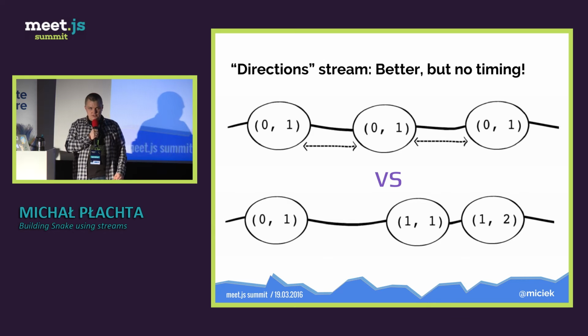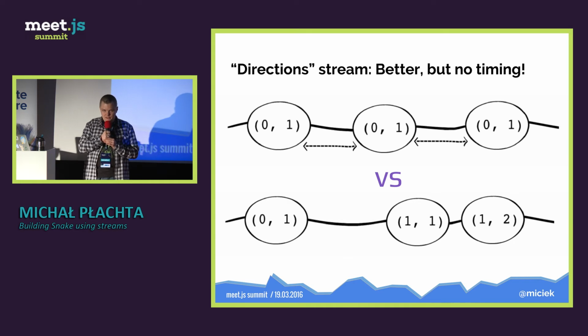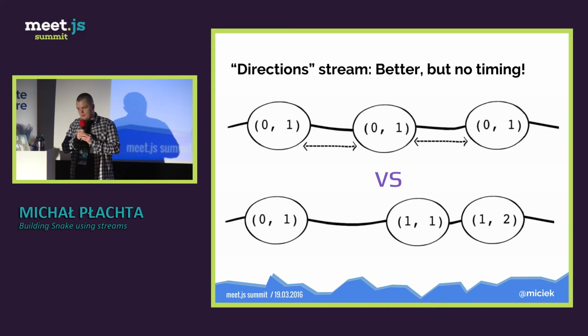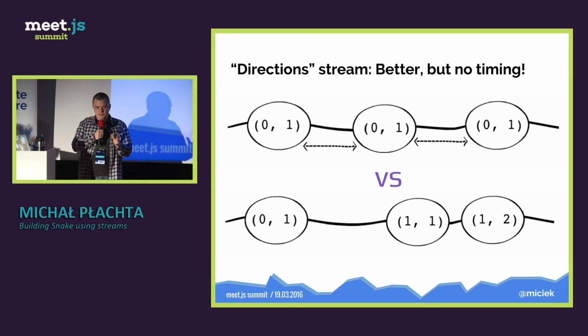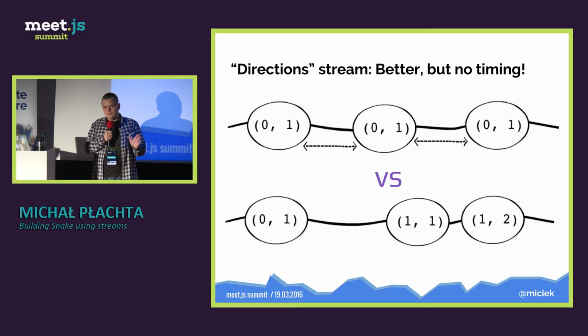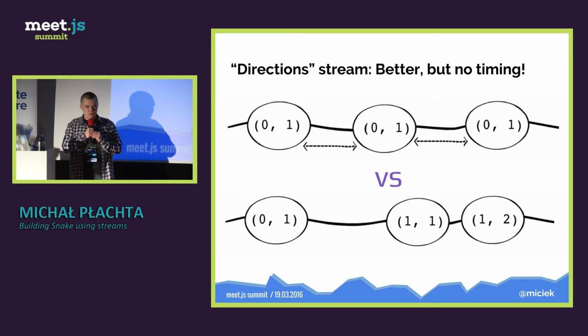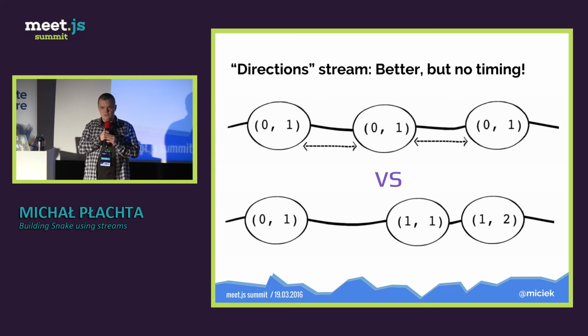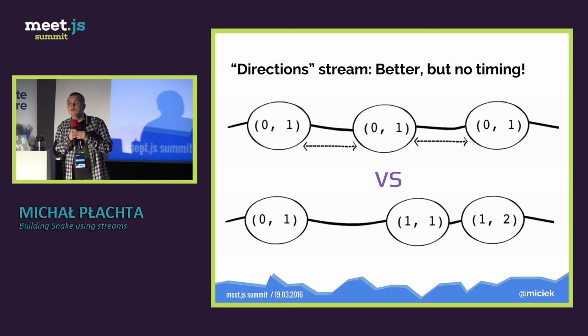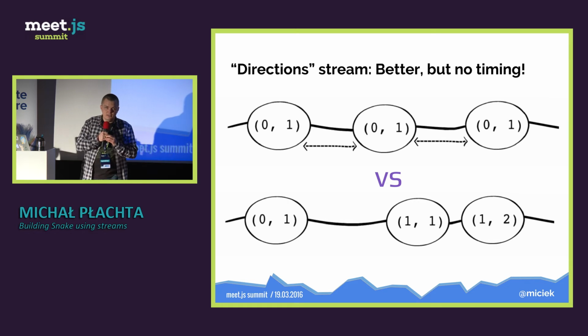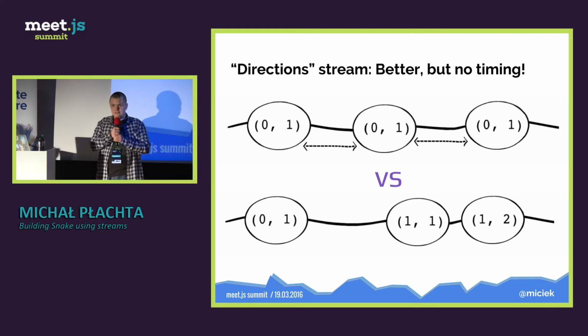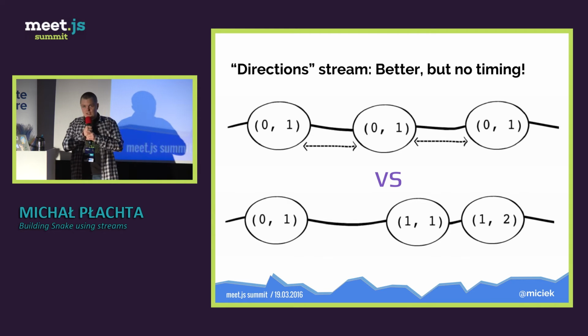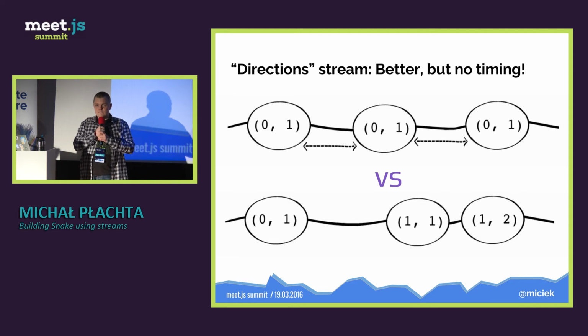So this is what we had already. So 0,1 each 100 milliseconds. And this is what we have right now. So we have a new direction stream which gets user input. So it's a game. But what's wrong with that? Who can tell me? Sorry? The snake is still only 1 pixel away. Yes, but what else? What else here? You can make many actions in turn.